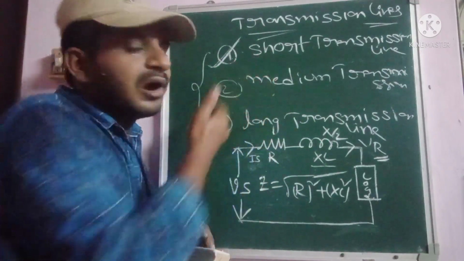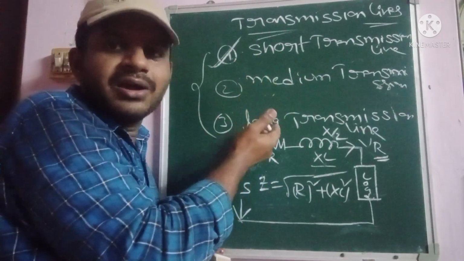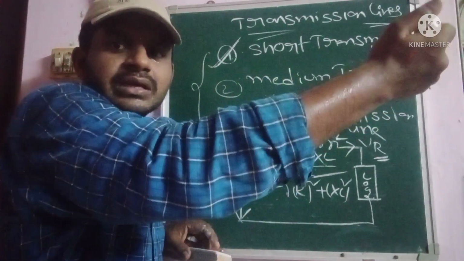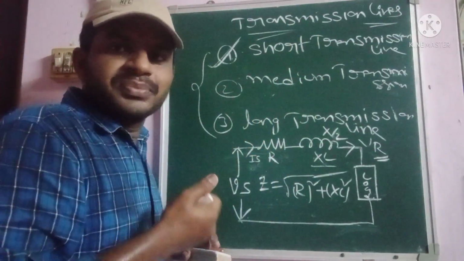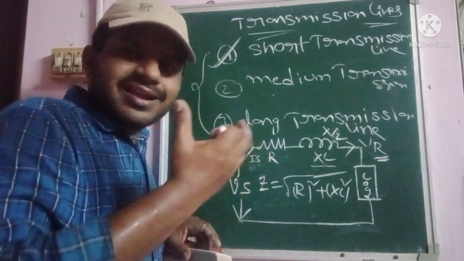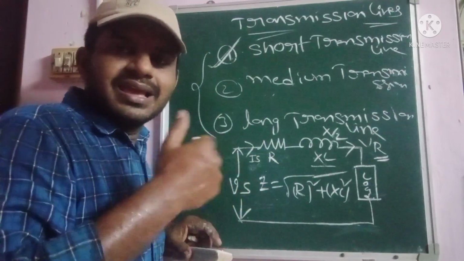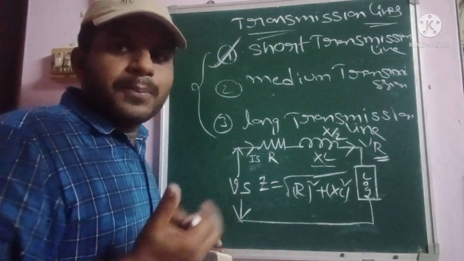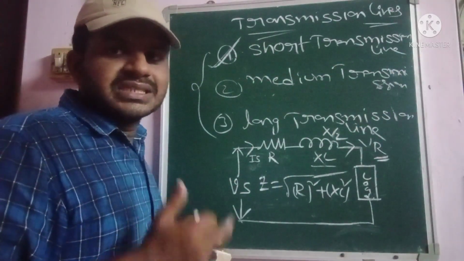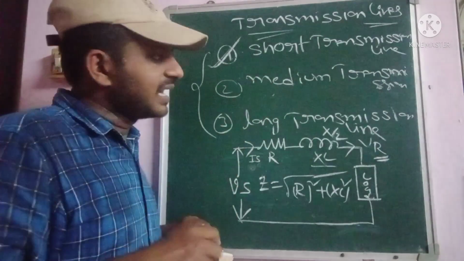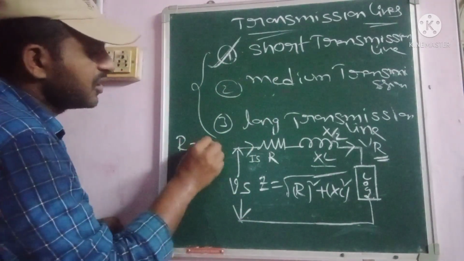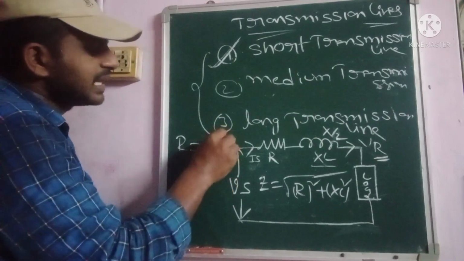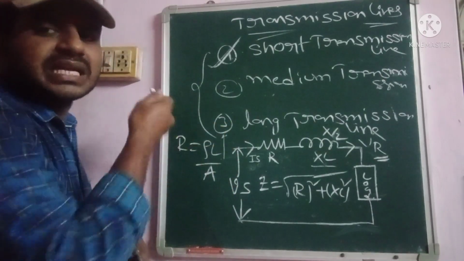For example, in a medium or long transmission line the length is increasing compared to the short transmission line, so the losses also increase. According to the law of resistance, R is equal to rho L by A. Already you know that, I think. Whenever length is increasing, automatically the resistance also increases.